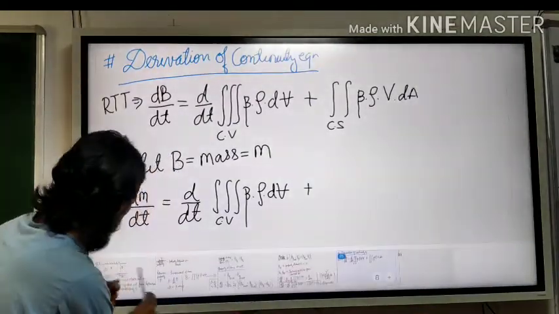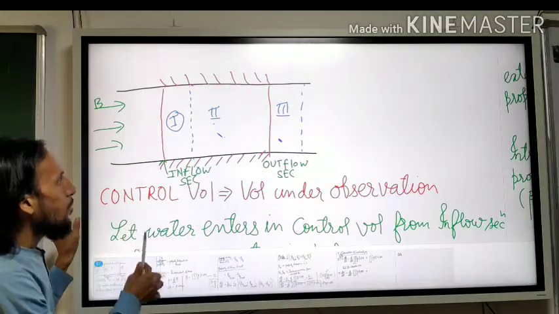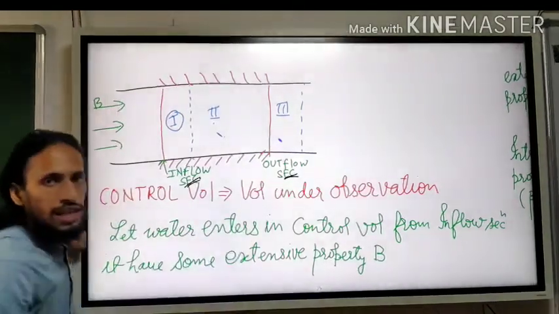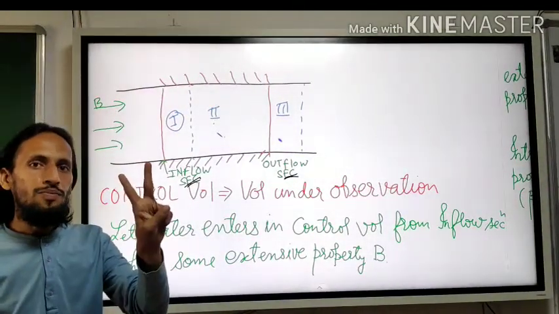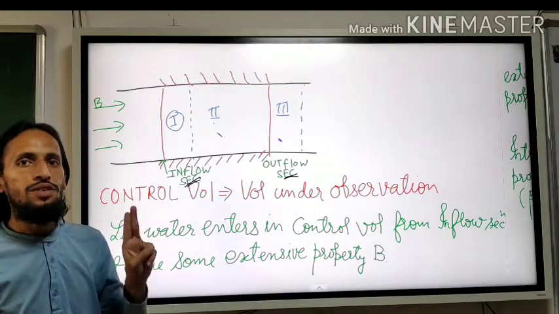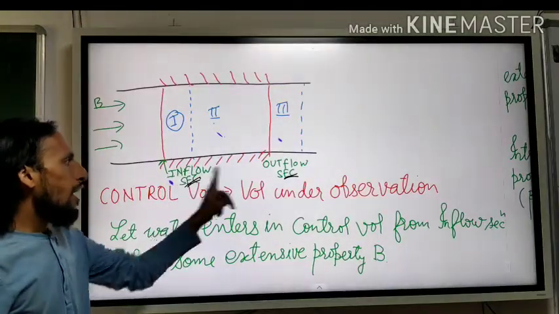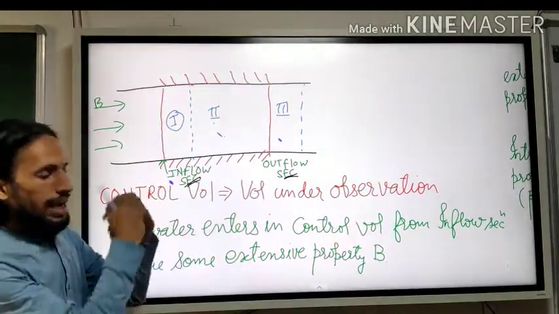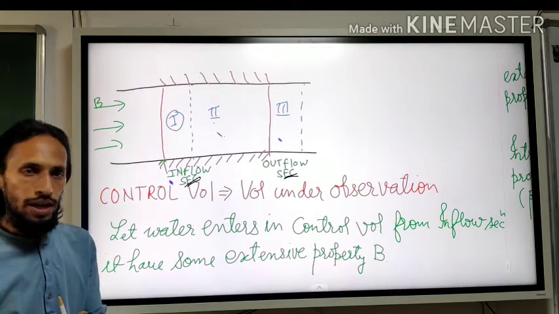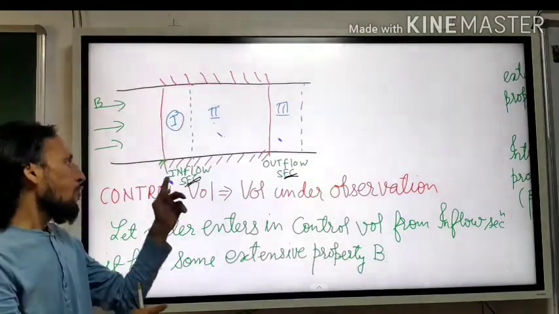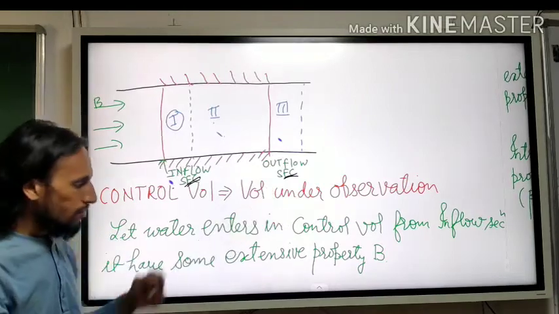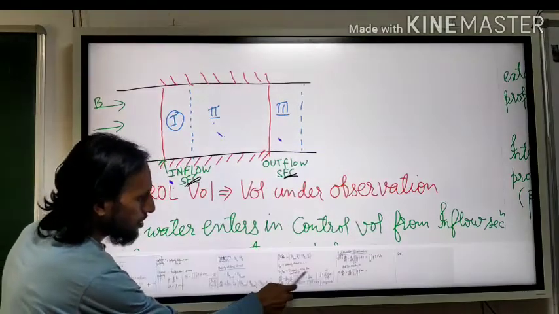So have a look at this again. Water control section, this one, inflow section and outflow section. So basically there are two sections, one is inflow and the other is outflow. So in that equation you have to break it in two parts. One part will be for inflow and the other part will be for outflow. So let's go back.